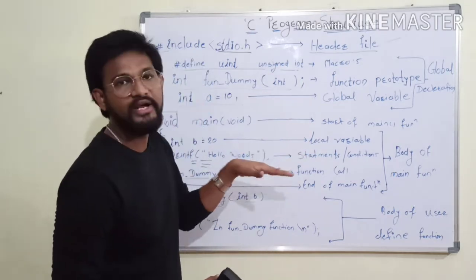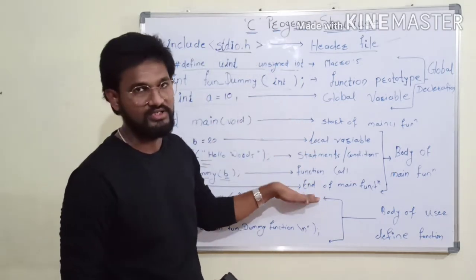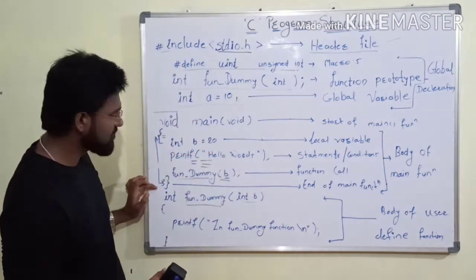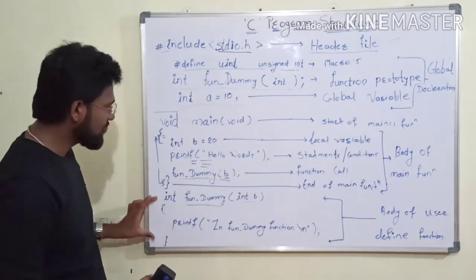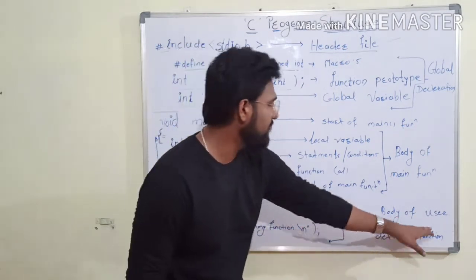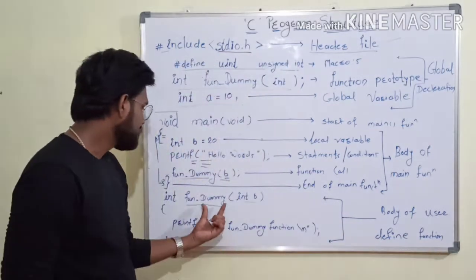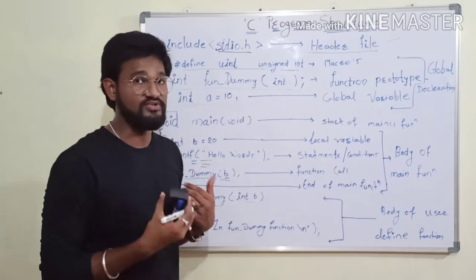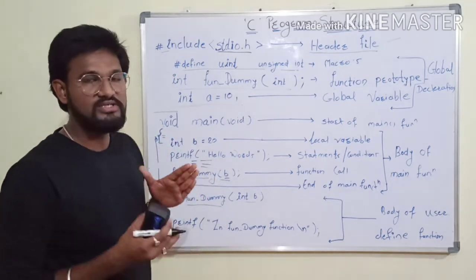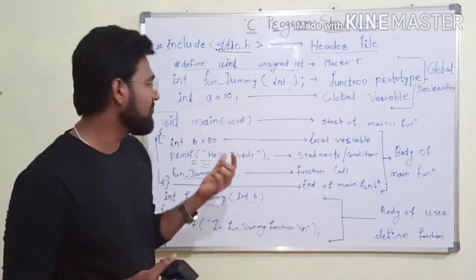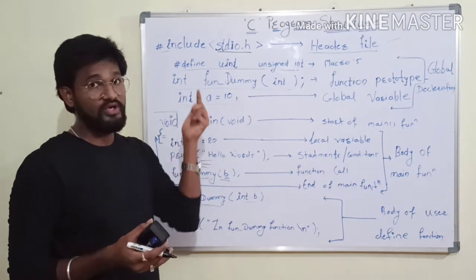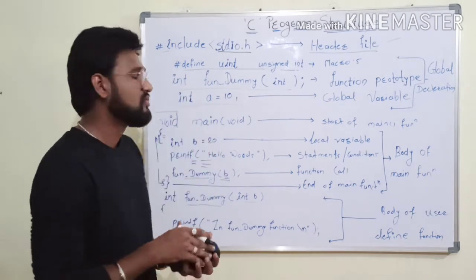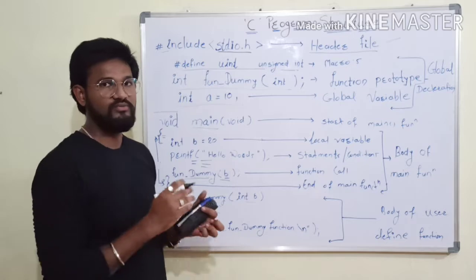So whenever you need to write a program, you need to follow this structure. Once your main function is closed, then you need to write the user-defined function. That is the body of the user-defined function, function_dummy. Main function is a system function. We don't call main directly; main is invoked by our compiler, our system. So main is a default function which is invoked.